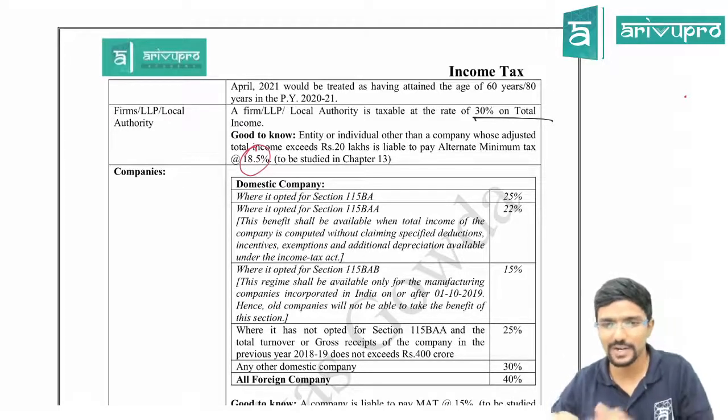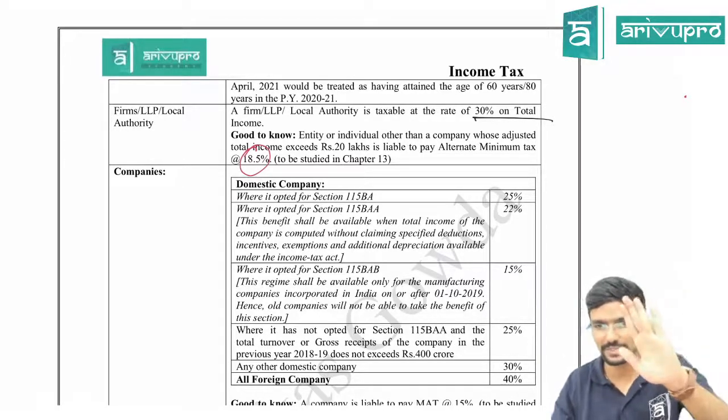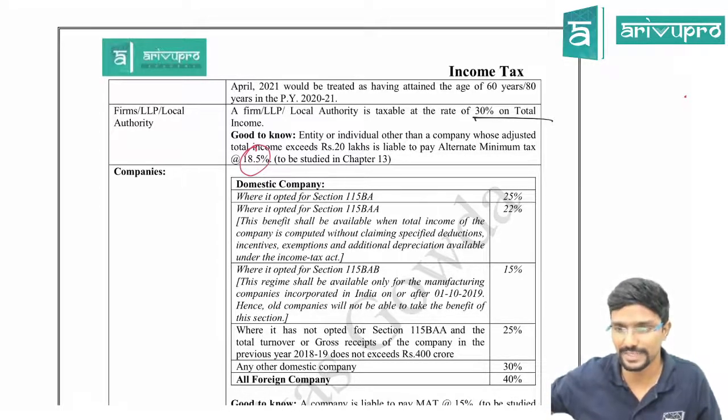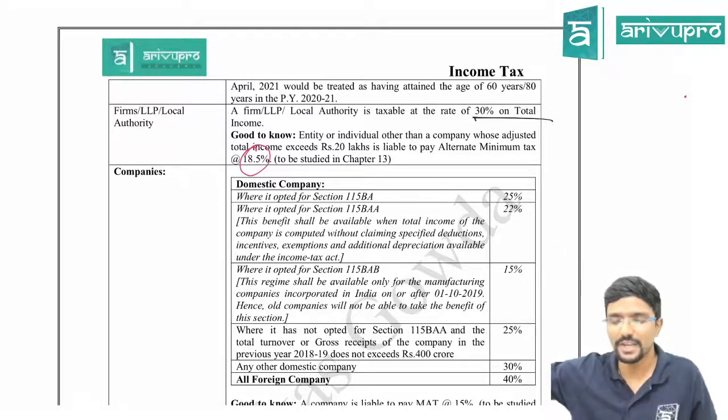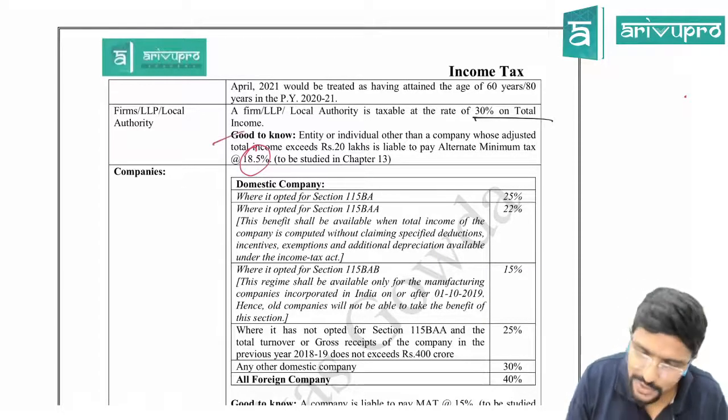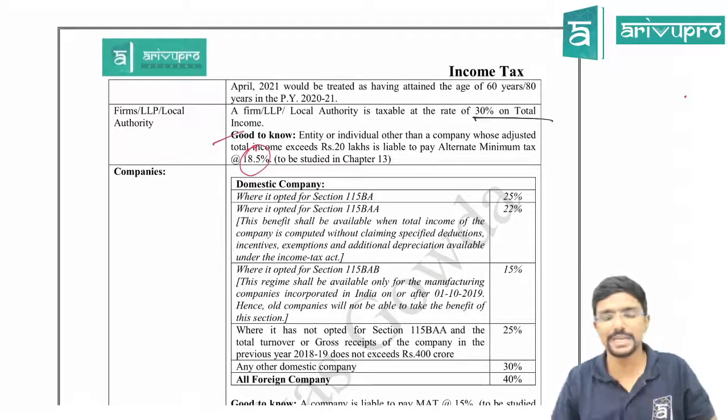Normally, what rate is applicable for a partnership firm? 30%. But there is something called alternate minimum tax, AMT we will call it. If that is applicable for a partnership firm, then the rate is 18.5%. Sir, what is AMT? When it is applicable, how it is calculated, everything we will see at the end, guys. Don't break your head now. This is good to know. As on today, you can ignore it.